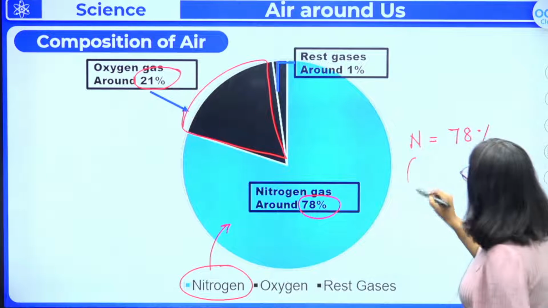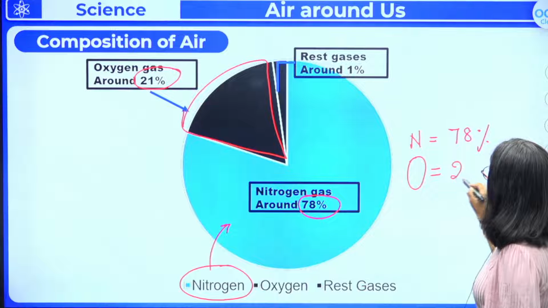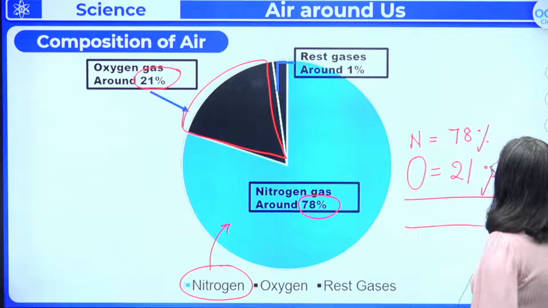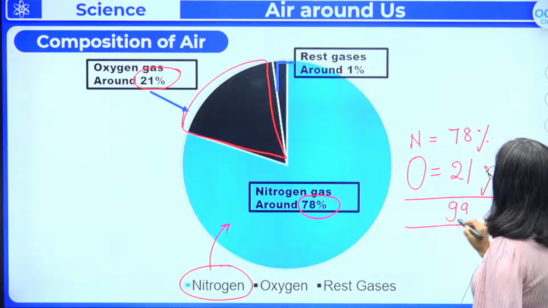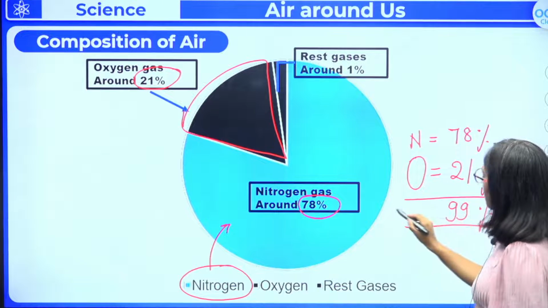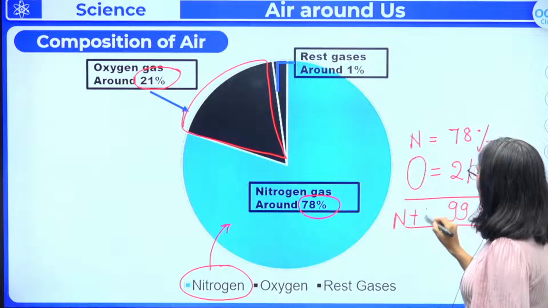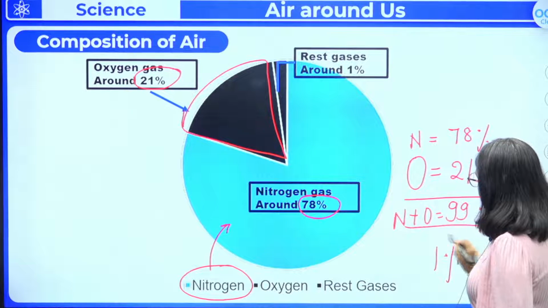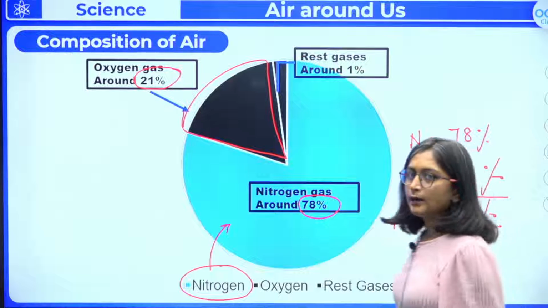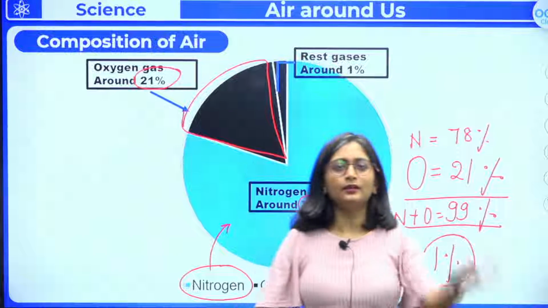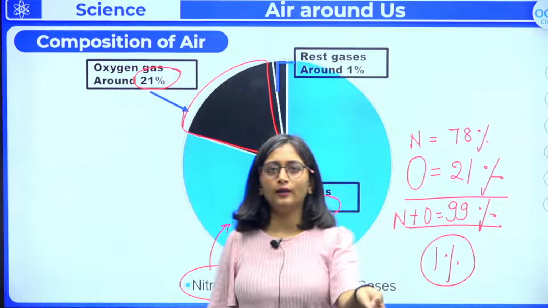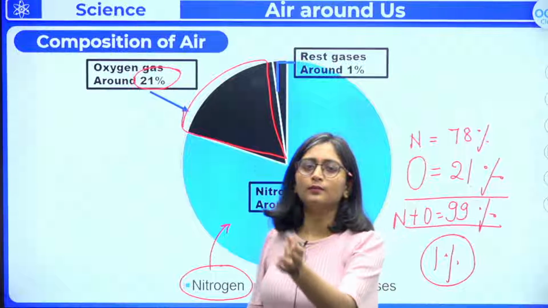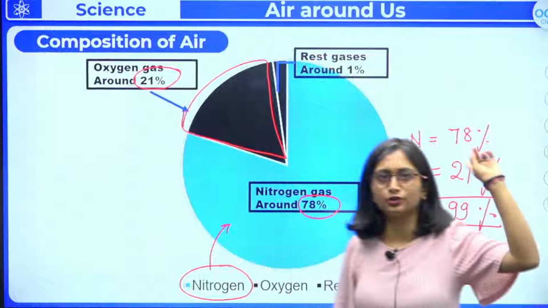So oxygen is contributing around 21%, right? So the majority of the gas, if you add it, becomes 99. अब ये जो 99% है वो किससे आया है? नाइट्रोजन प्लस ऑक्सीजन. और जो भी 1% है, that 1% is contributed by the rest of the gases. आप inert gas ले लो, argon ले लो, neon ले लो, right? And then there is 0.03% of carbon dioxide which is going to contribute in the composition of the air.